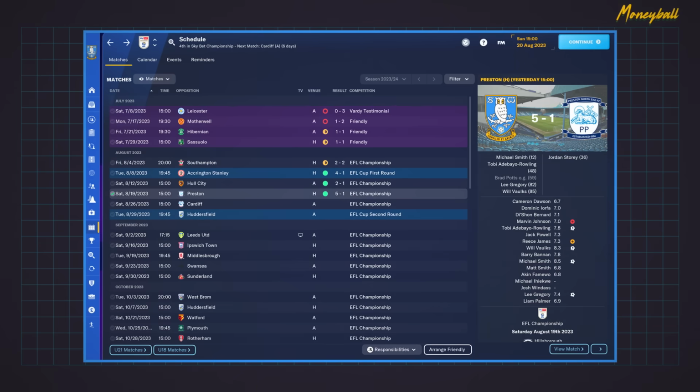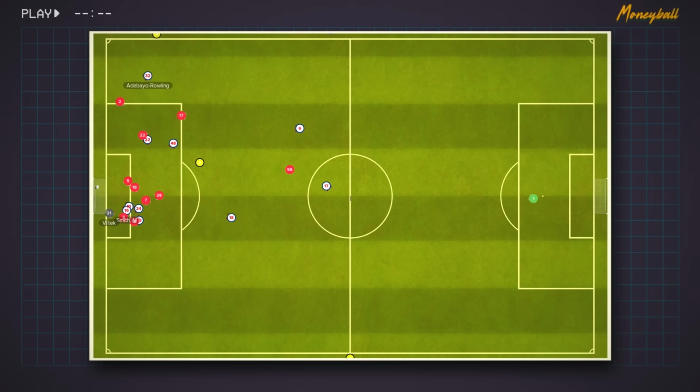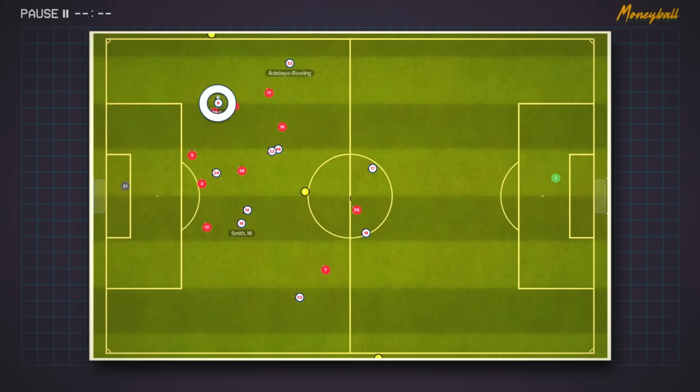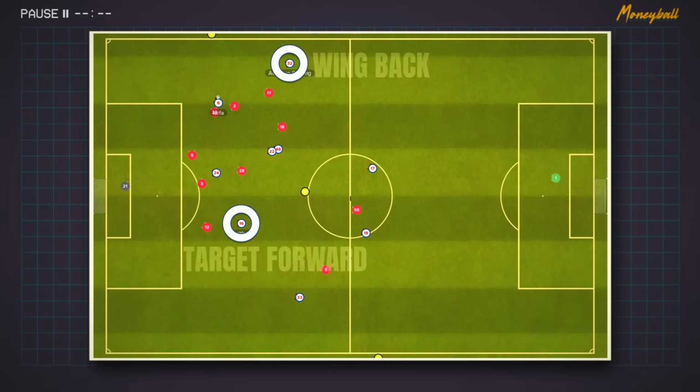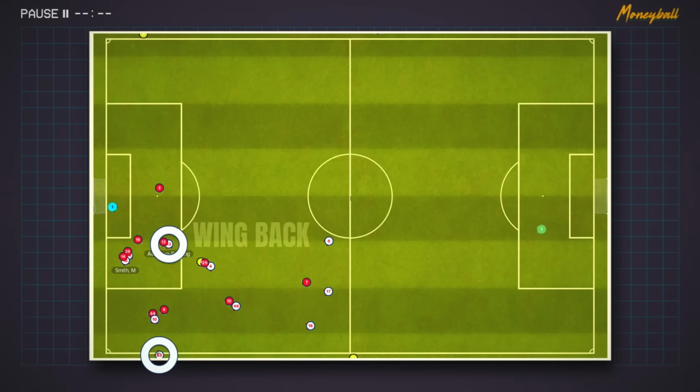We're only a few matches into the season, but we've gotten off to a good start. In our League Cup match against a very much lower division team than us, our new signings combined for a goal from our throw-in. In this play, they again combined to help us score a goal. Against Preston, our new wingback scored a goal from a throw-in.